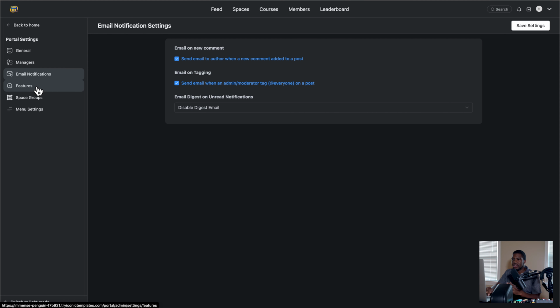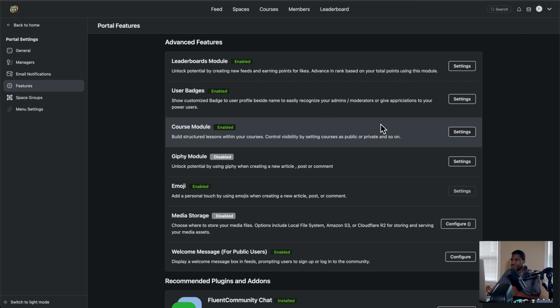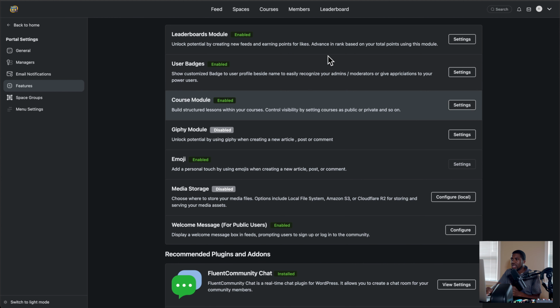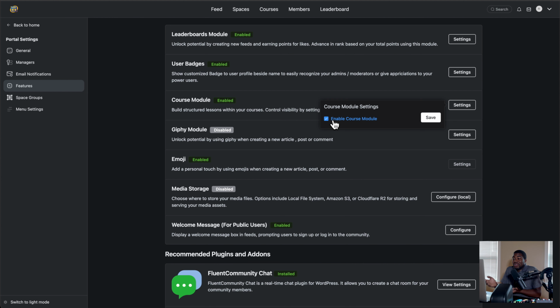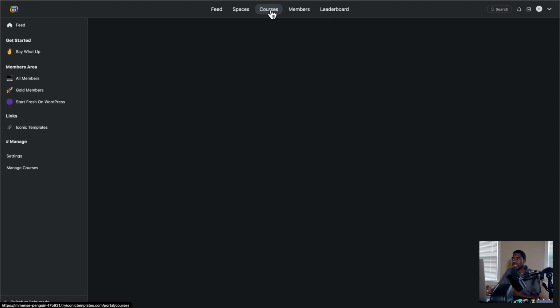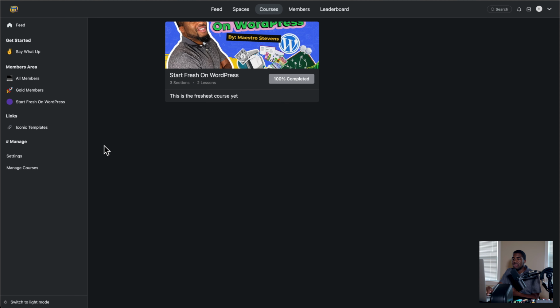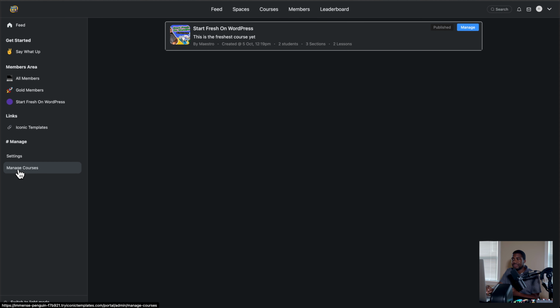So as I mentioned, email notifications, features, we are now on the course module. So that's where these courses come from. If I turn this off, you would not see it. Settings are pretty self-explanatory. Enable it or don't enable it right there. But as far as the course is concerned, you can see the courses here, but you manage them from manage courses here. And this is where you manage your courses.